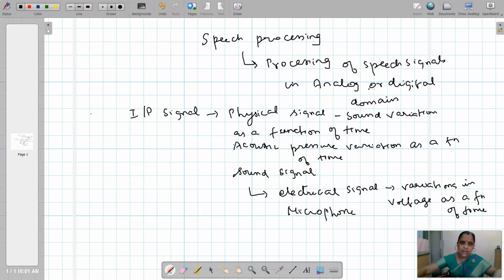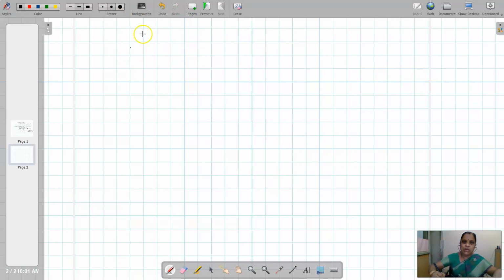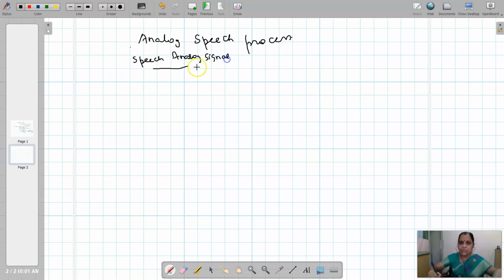So in analog speech processing, the input speech, that is analog signal, you can process by using an analog system.